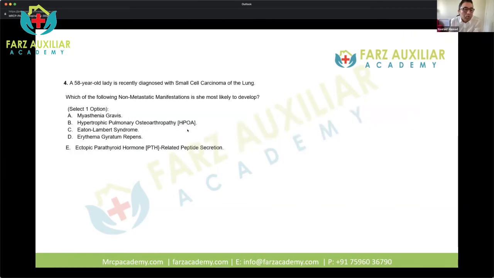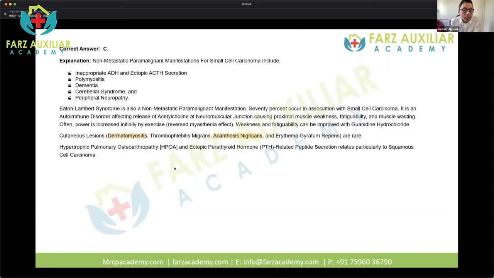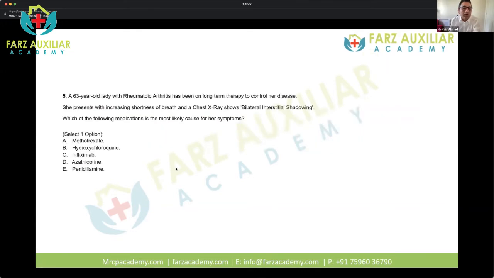So again, going back to the question, myasthenia gravis is more related to the acetylcholine receptor antibody problem. HPOA, as we have discussed in the previous question, can occur with all types of cancers. Erythema gyratum repens doesn't happen in small cell, and PTH-related peptide is secreted with squamous cell lung cancer, not with small cell. So you can rule these things out simultaneously.